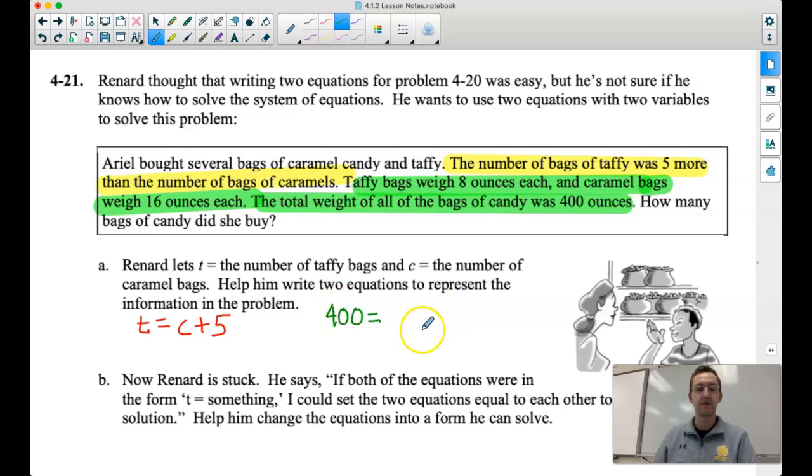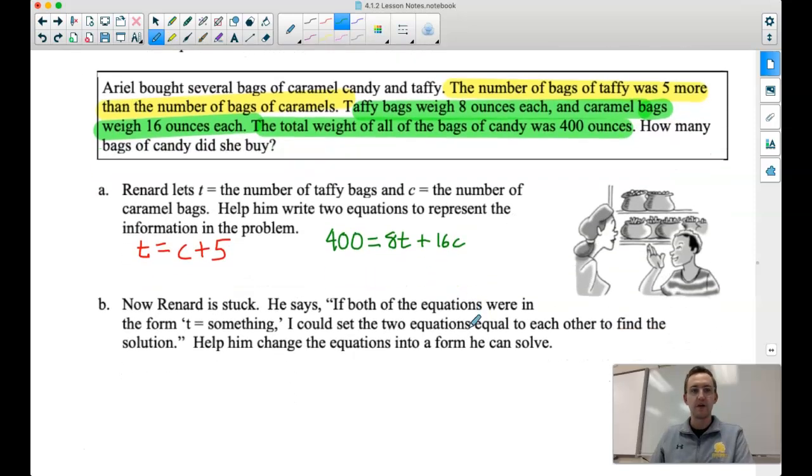And now let's go back and see if we can figure out the next 2 terms. Again, we're probably going to have 2 variables again. So we know taffy bags weigh 8 ounces each. We don't know how many bags of taffy we have, but we do know that we have 8 ounces per bag of taffy. And we're adding the bags of caramel, which are 16 ounces apiece. So we have 16 ounces per bag of caramel. So if we take 16 times C, I think that might be a good way to represent that.